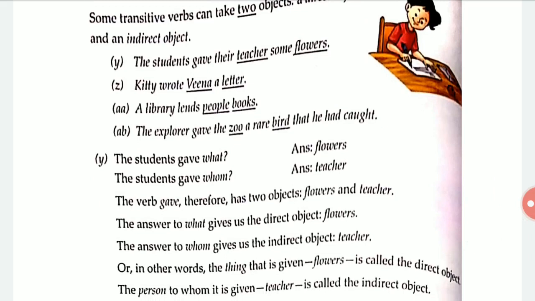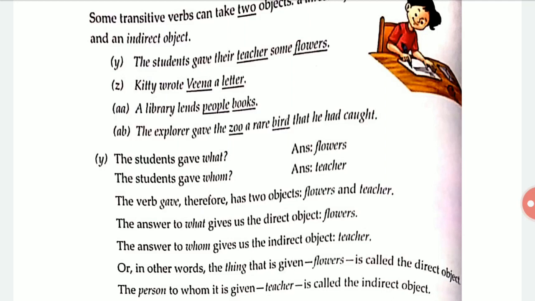Now we will ask a question of what, who, or whom after the main verb, and later we will ask a question of to whom and for whom for finding the indirect object. Okay, now let's see.